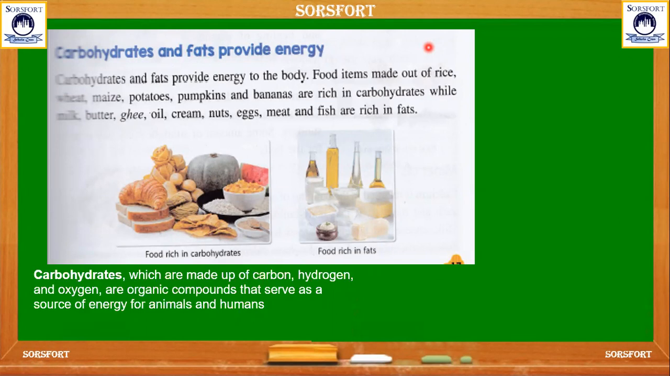Carbohydrate foods are found in wheat, maize, potato, pumpkins, and bananas, and fat content we find in milk, butter, ghee, oil, cream, nuts, eggs, meat and fish. These are all rich in fats. Fat is also necessary for our body to provide energy. Fat in a limited quantity is healthy for us, and excess fat may lead to obesity, that is, more weight gain. Excess fat is stored in our body and used whenever our body requires it.